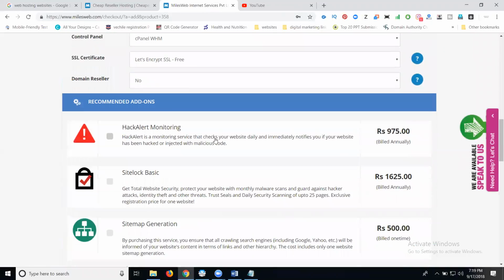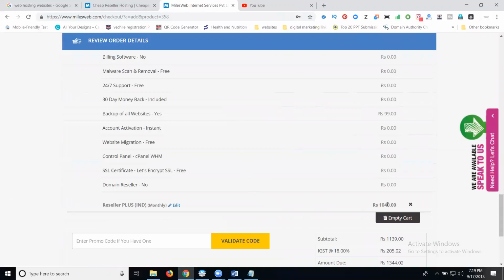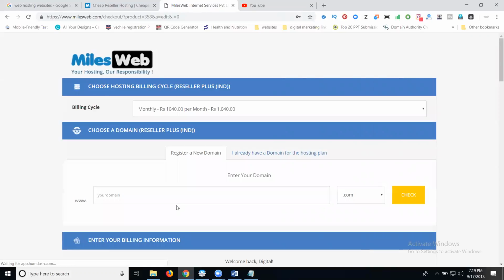These are the packages to select here. You can select these extra packages. You can purchase for the whole year. How much? 1040, this is for monthly. Edit it. I'm selecting the total year package. Why the year package? Because they're giving discounts here.